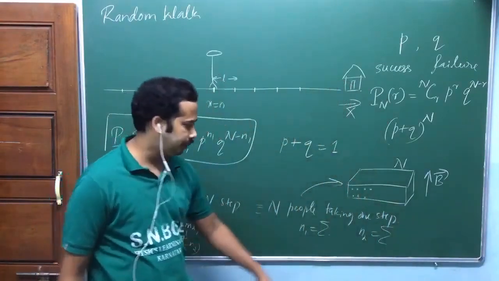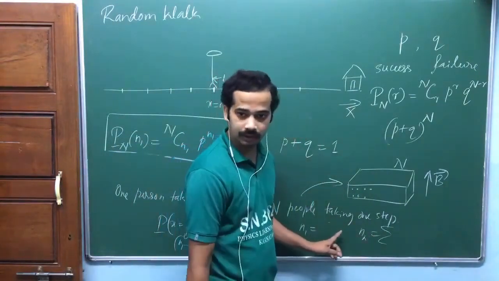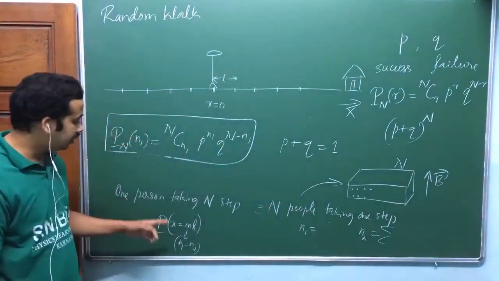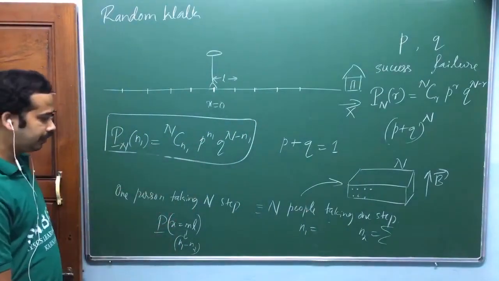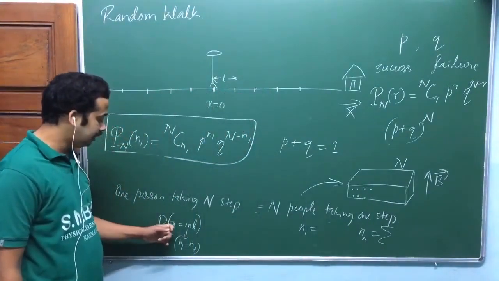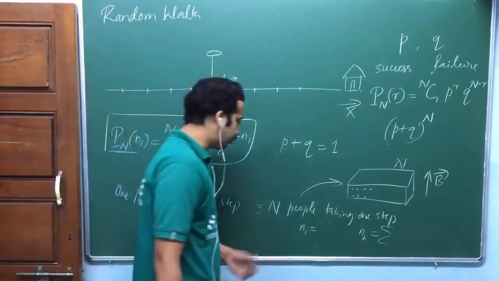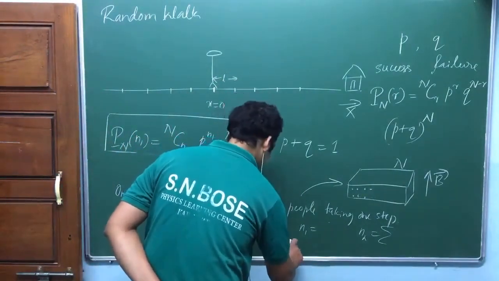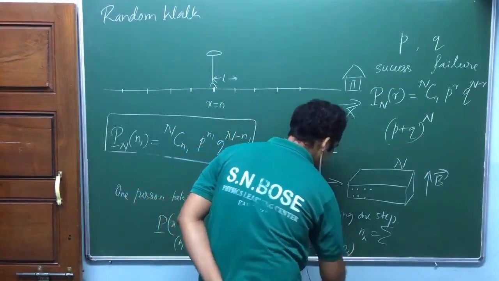here. So now here n1 is the number of people who have taken a step to the right, n2 is the number of people who have taken a step to the left. But here n1 is the number of steps to the right, n2 is the number of steps to the left. When I write this equality, again you talk about the probability of getting him at x, or the probability of getting this displacement. So here also you can talk about the same thing: probability of getting m, or probability of getting n1 minus n2, isn't it?